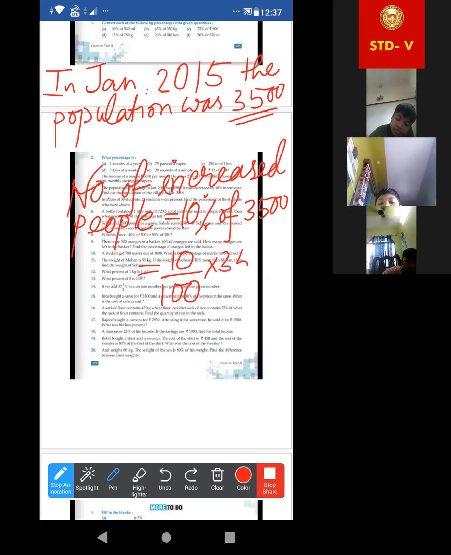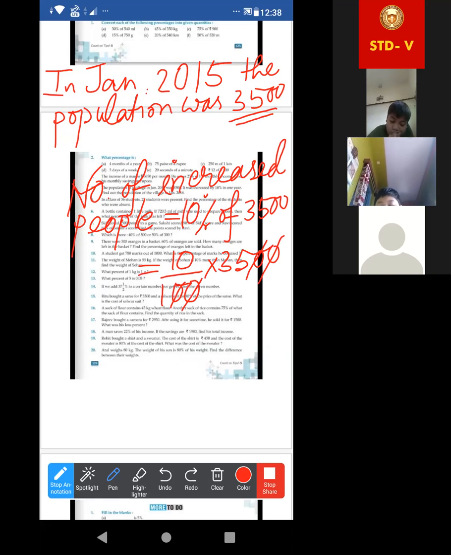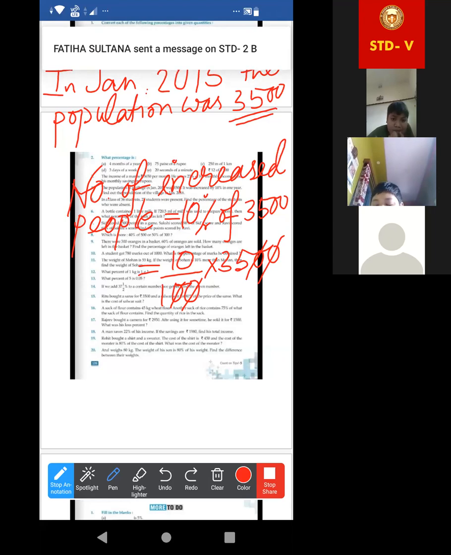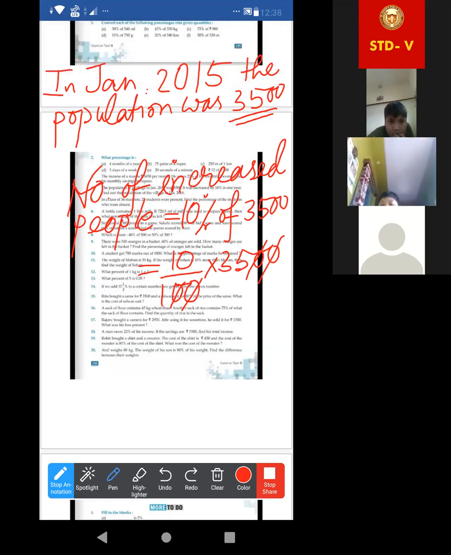Ma'am, I have written a little bit different: percentage increase in 1 year is equal to 10%, then net increase is equal to 10% of 3,500. It is net increase. Okay, it will be correct. Now 350 is the net increased number of people.